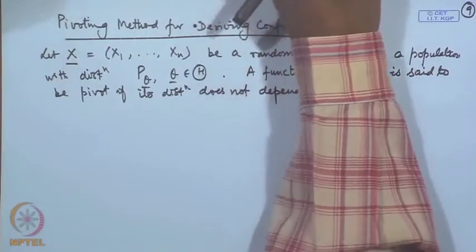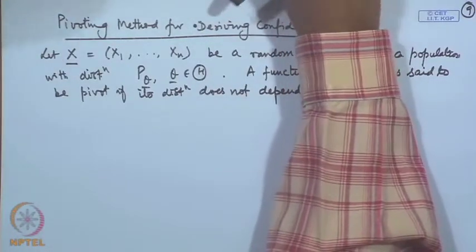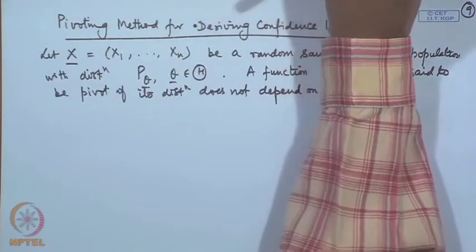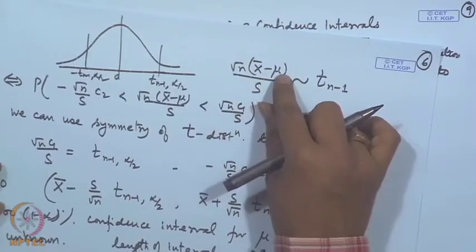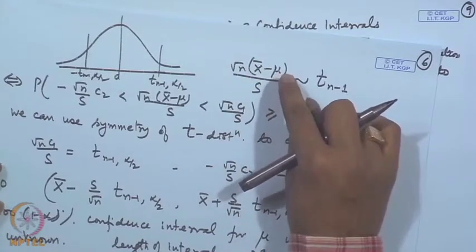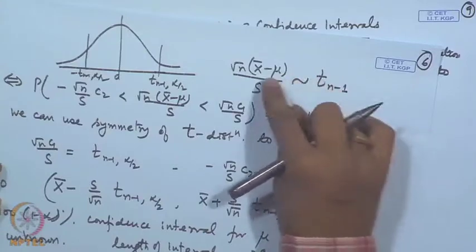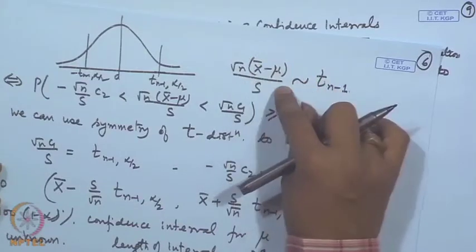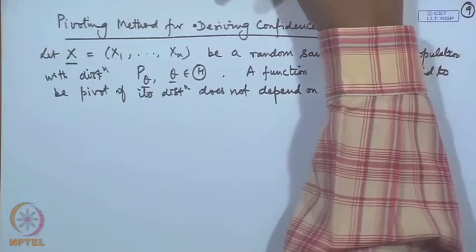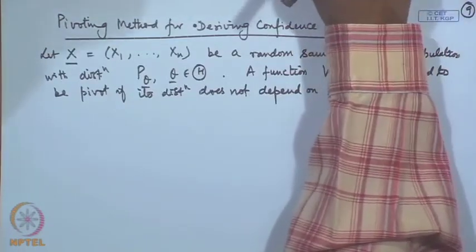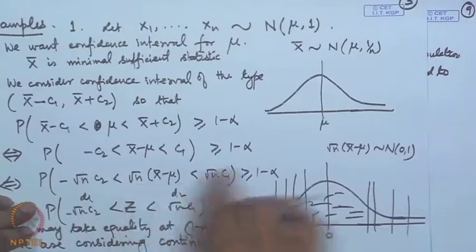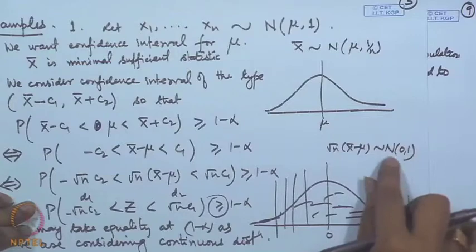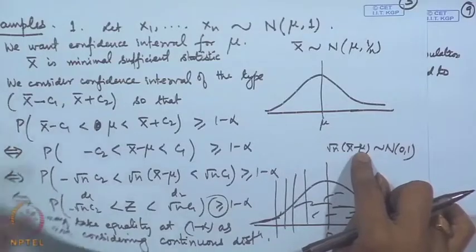So, in the previous problem let us consider root n x bar minus mu by s. This has a distribution which is not dependent on mu or sigma square. So, this is a pivot. In this exercise root n x bar minus mu has a distribution which is independent of mu. So, this is a pivot.